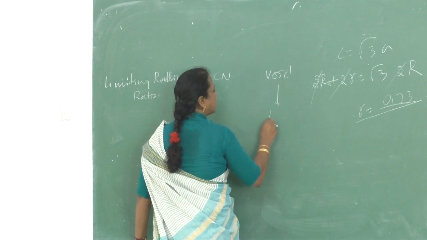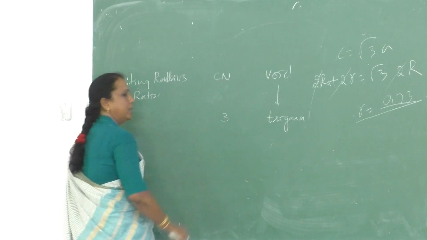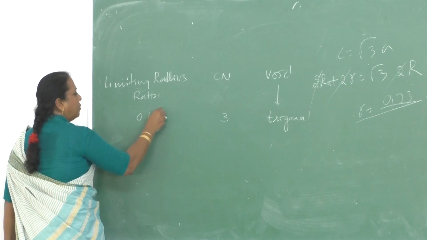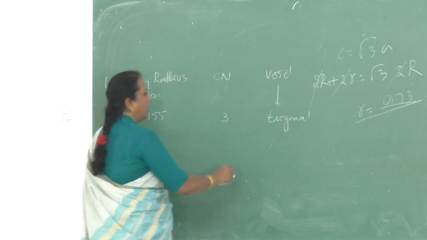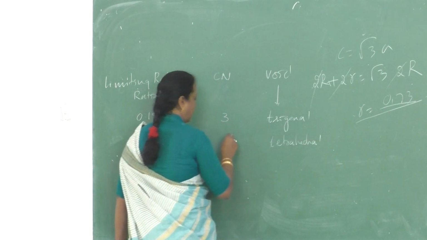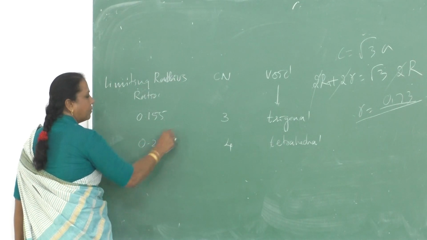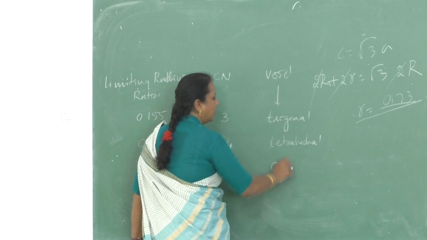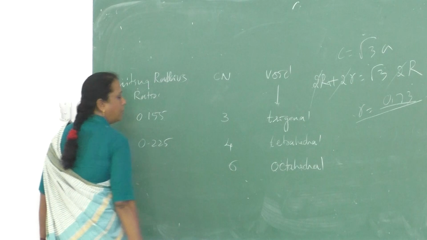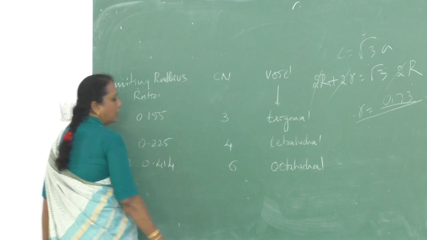Okay, the void is trigonal void, coordination number is 3. What is the limiting radius ratio? It should be 0.155. That is what we calculated. For tetrahedral, what is the coordination number? 4. Limiting value is 0.225. Okay. For octahedral, coordination number 6, it is 0.414.